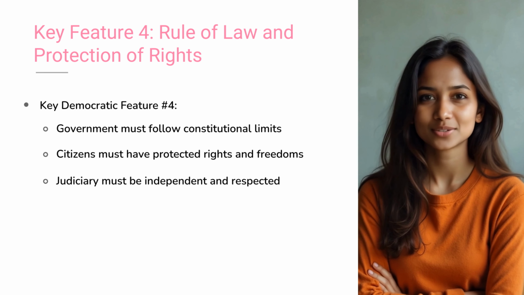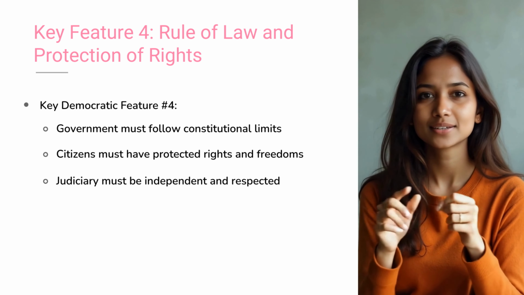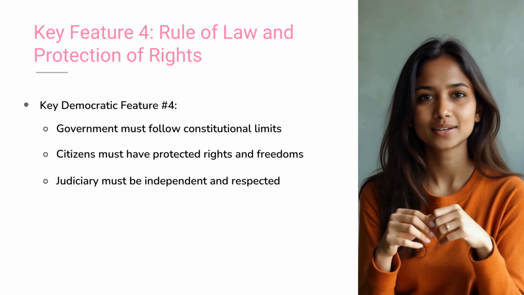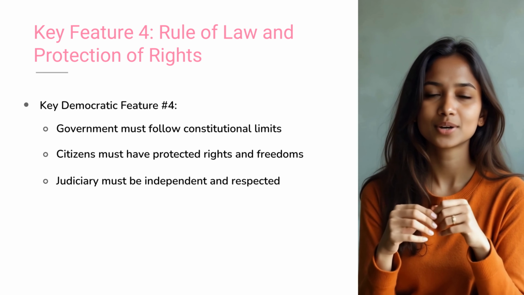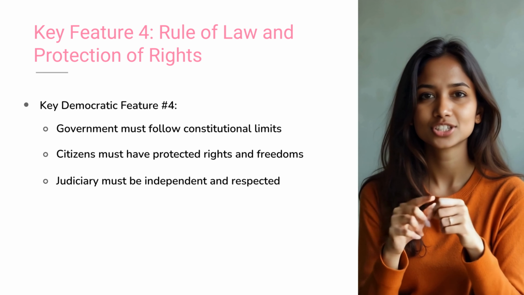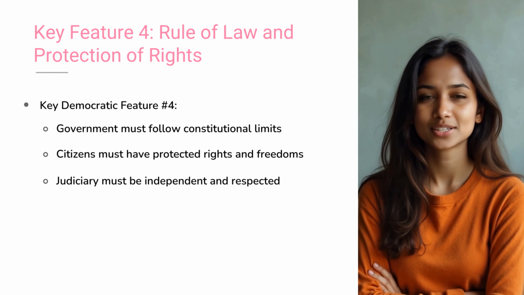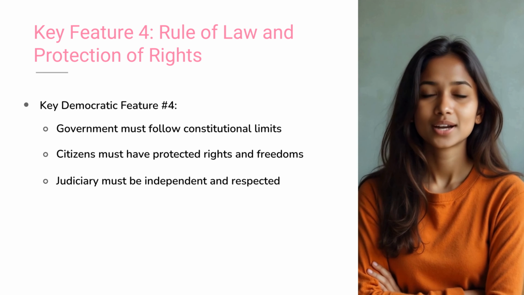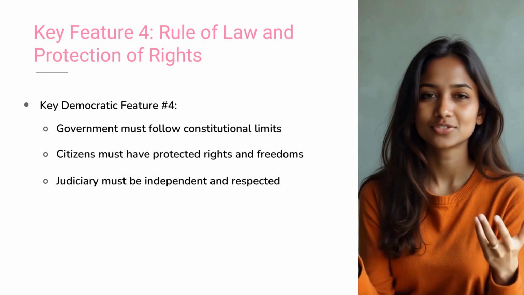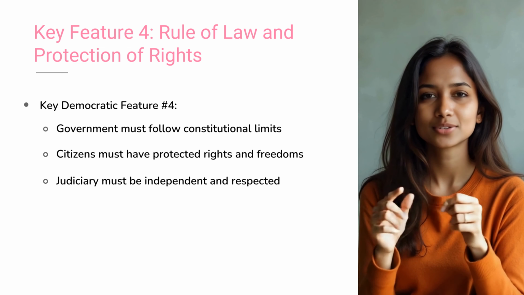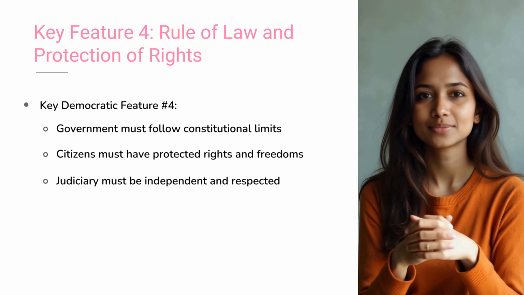Let's talk about Zimbabwe under Robert Mugabe. Elections were held, but the opposition was harassed, press was silenced, and judges were manipulated. A real democracy cannot function like this. So here's our feature 4. The government must follow constitutional law and protect citizens' basic rights. This includes freedom of speech, equality before law, right to protest, and judicial independence.